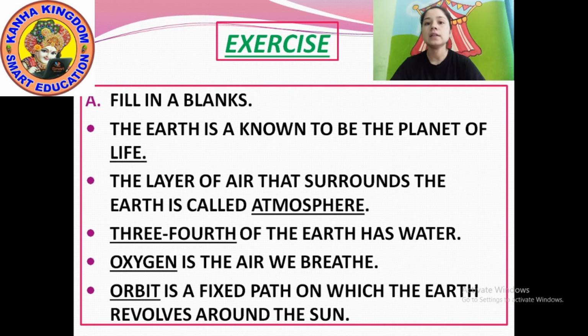Orbit. In the dash, orbit is a fixed path on which the earth revolves around the sun.